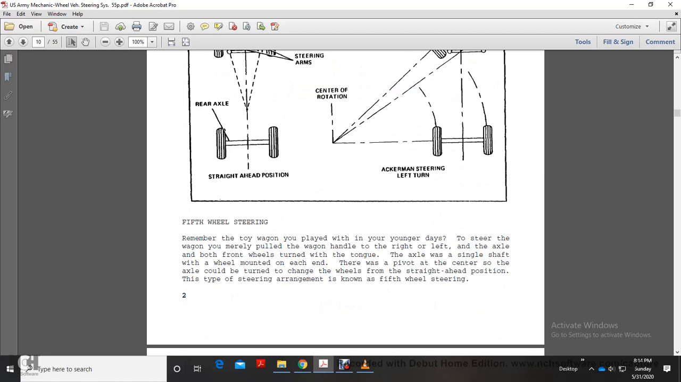Alright, fifth wheel steering. Remember the toy wagon you played with in your younger days. You steered the wagon by holding the handle and moving it right or left, and both front wheels turned together. The axle has a single shaft with a wheel mounted on each end and pivots at the center, so the axle could turn and change the wheels from the straight-ahead position.